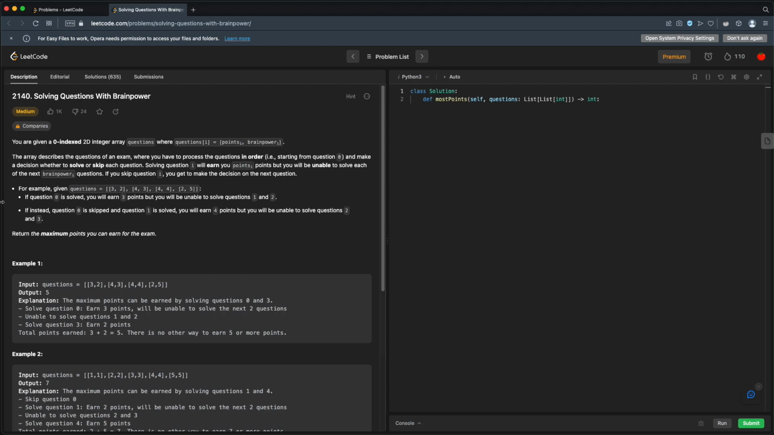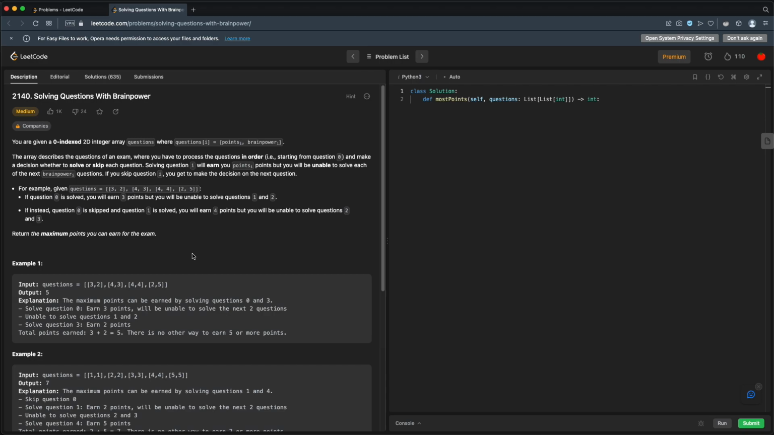For example, given questions [[3,2],[4,3],[4,4],[2,5]]: If question 0 is solved, then you earn 3 points, but you'll be unable to solve questions 1 and 2, so you have to skip 1 and 2. If instead question 0 is skipped and question 1 is solved, you will earn 4 points, but you will be unable to solve questions 2 and 3. Return the maximum points you can earn for the exam.